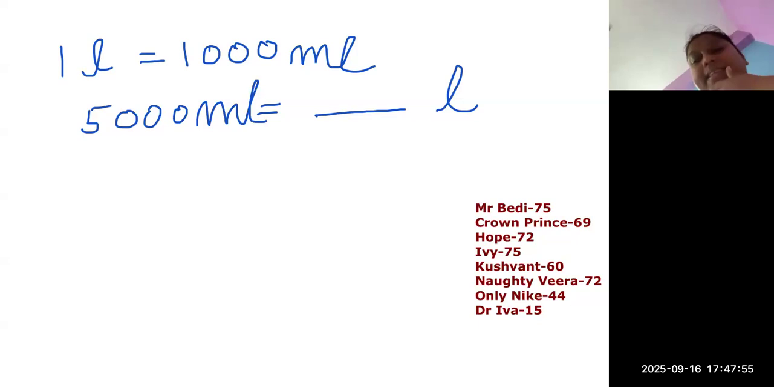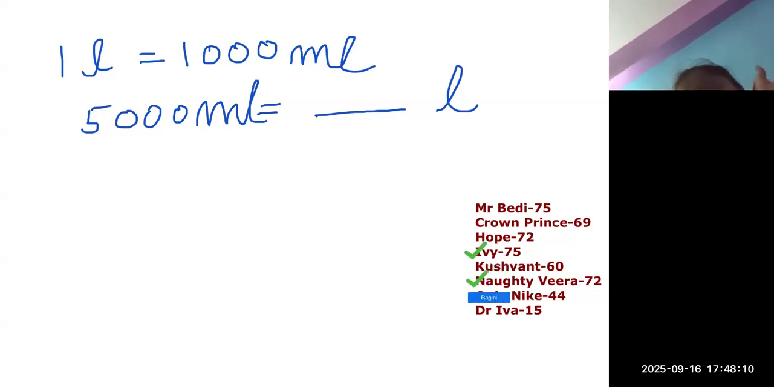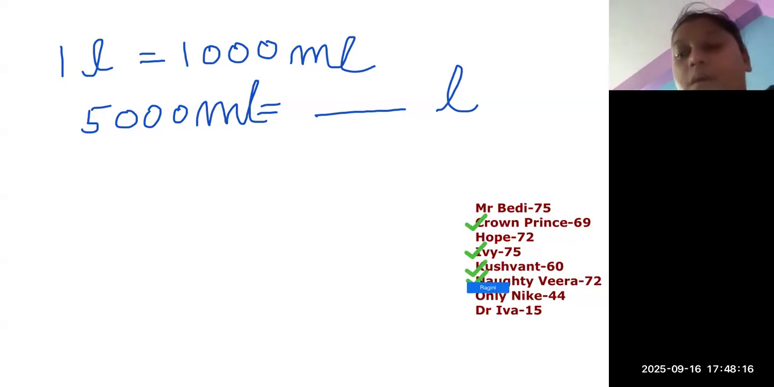how many liters? The most important thing you need to see is whether you're moving from a smaller to a bigger unit or a bigger to a smaller unit. When we move from smaller to bigger, we divide. When we move from bigger to smaller, we multiply. Very good. Everyone is getting correct till now.